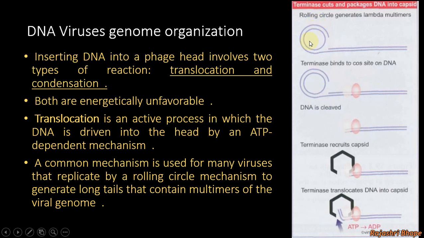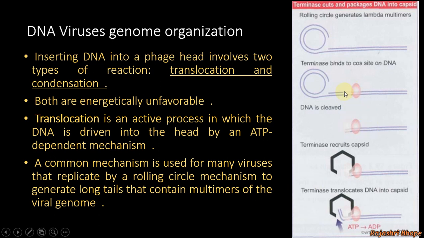This pink colored one is the terminase enzyme. This pulls the DNA out, and binds to the cos site on the DNA. The cos sites are also known as pack sites. That is, from one cos site to another cos site, that much amount of DNA is packed into one capsid or one phage head.